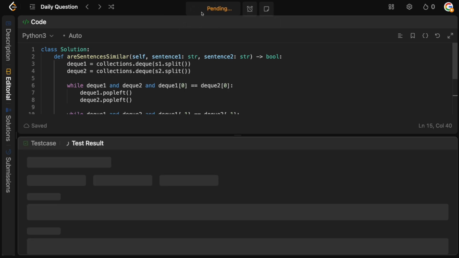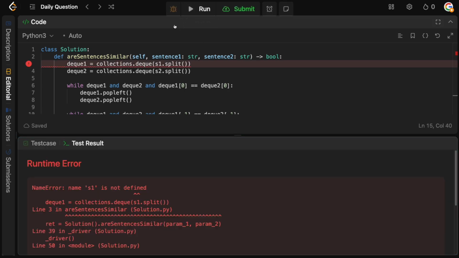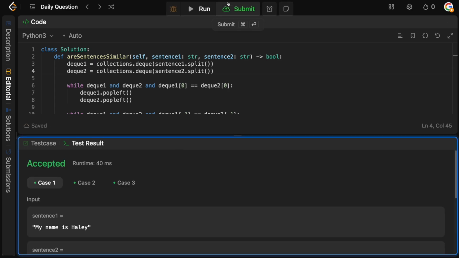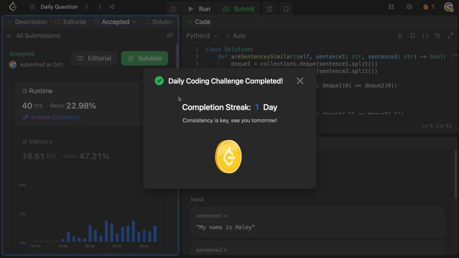So let's run this and verify. Sentence 1, okay. Sentence 2, oops, okay, cool. There we go, and accepted, perfect.